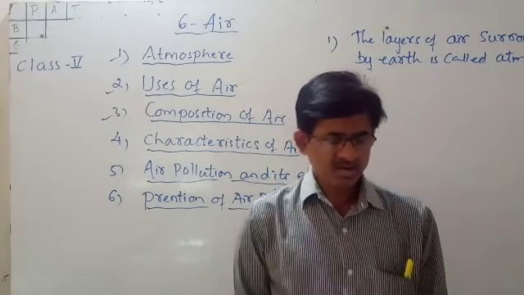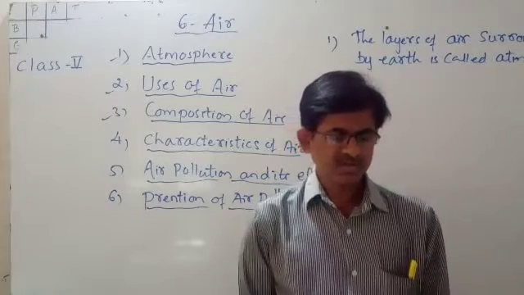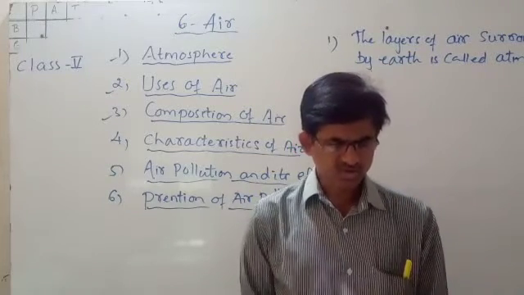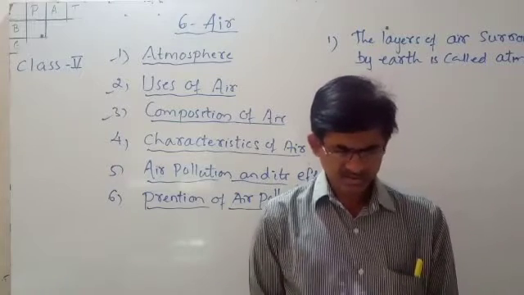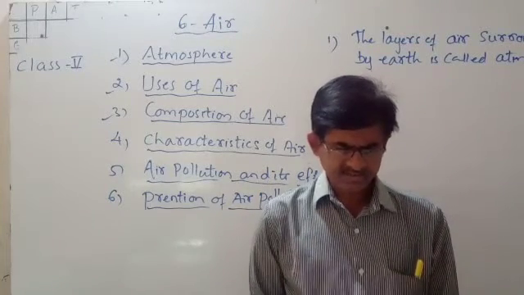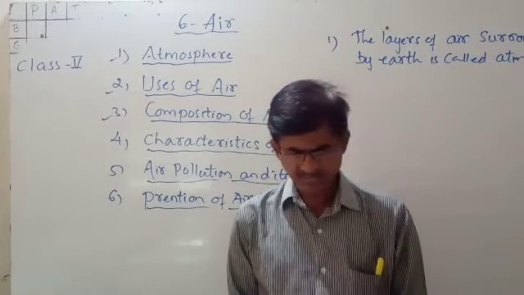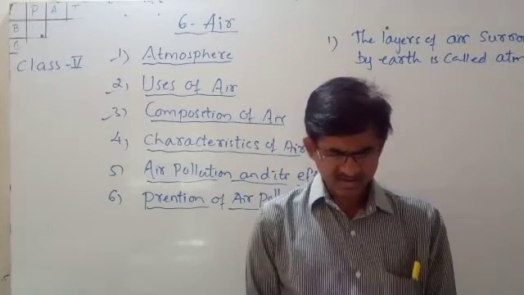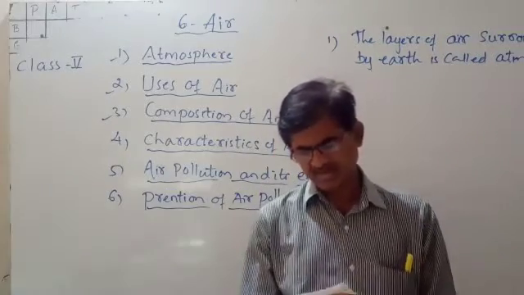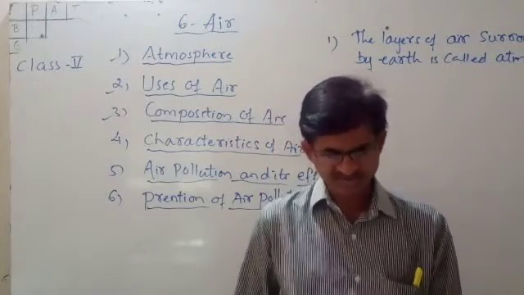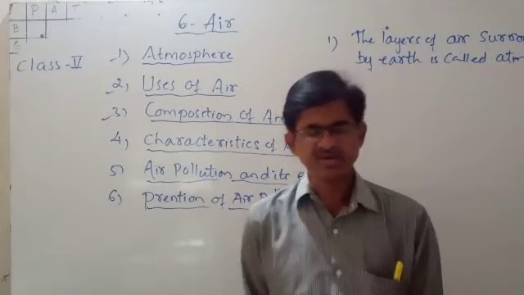The smoke released from factories and the smoke given out by vehicles, and also the burning of wood and unwanted things, when we burn tires. Understood? At that time, this smoke gets mixed up in the atmosphere, in the air. And you can see the air is polluted.